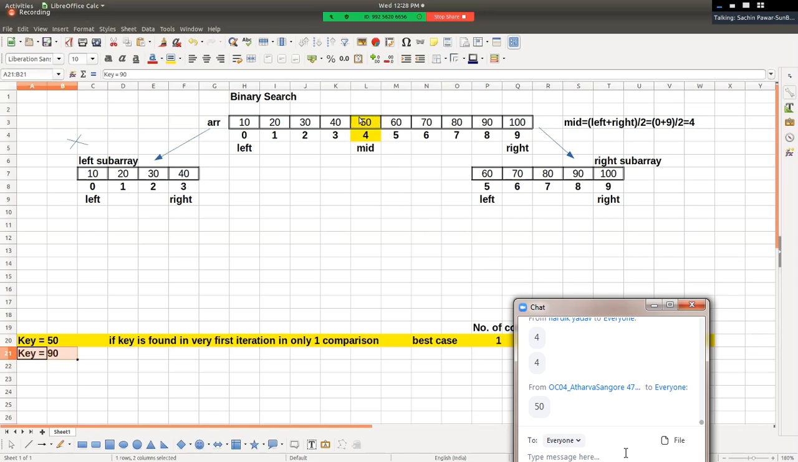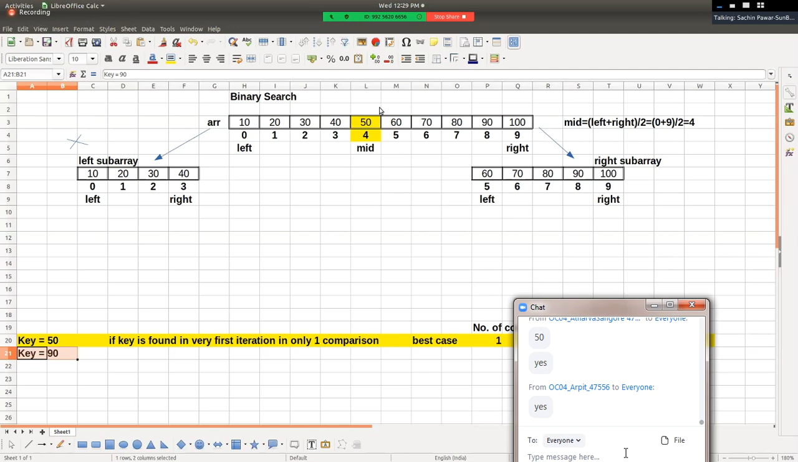By means of calculating mid position, the big size array has been divided into 2 sub arrays. So left till mid minus 1, whatever is there will be referred to as the left sub array. And from mid plus 1, the right sub array. Hello friends, have you understood this?